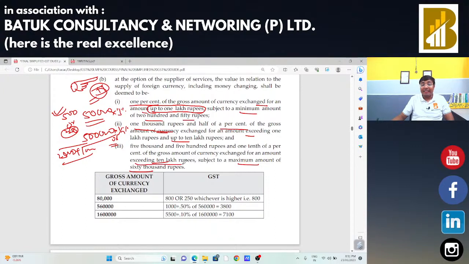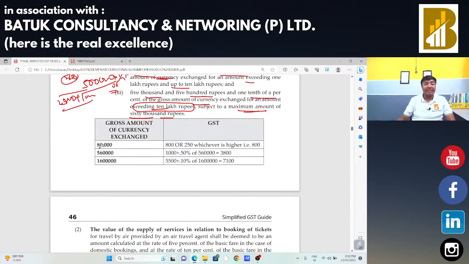Where the amount is in excess of 10 lakh rupees. Okay, first situation: up to 1 lakh rupees. Second situation: 1 lakh rupees up to 10 lakh rupees. And third situation is above 10 lakh rupees. In that case, 5,500 rupees and 1/10 of 1%, that is 0.10% of the currency amount exchanged, subject to a maximum amount of 60,000 rupees. Okay, so an example is there.